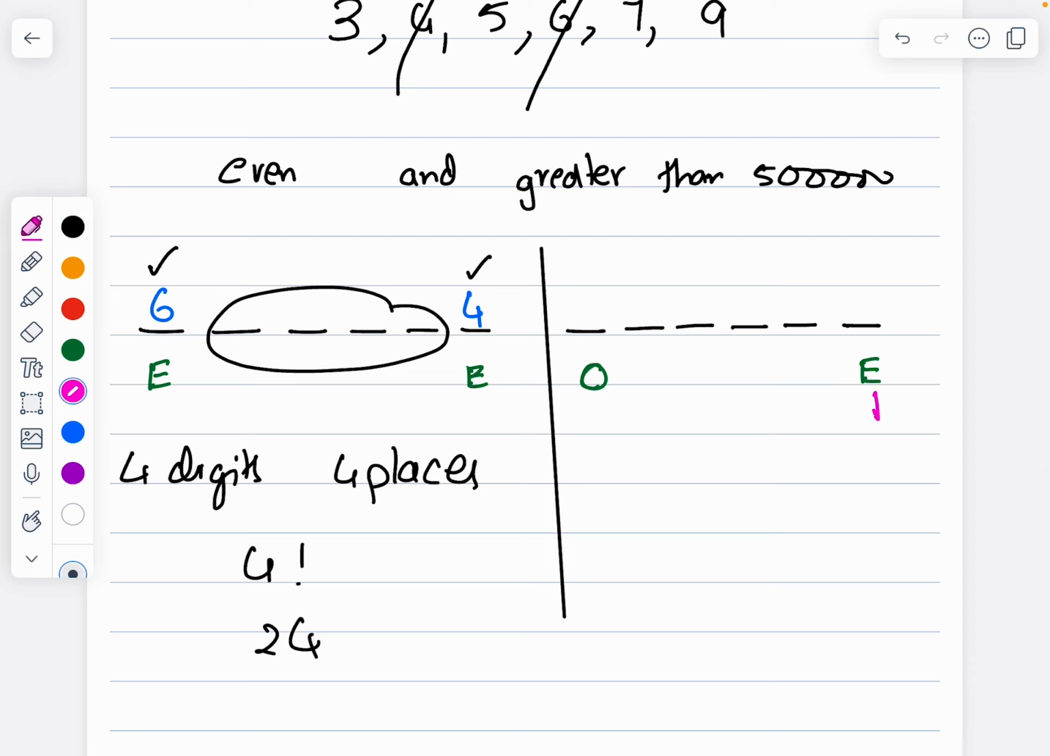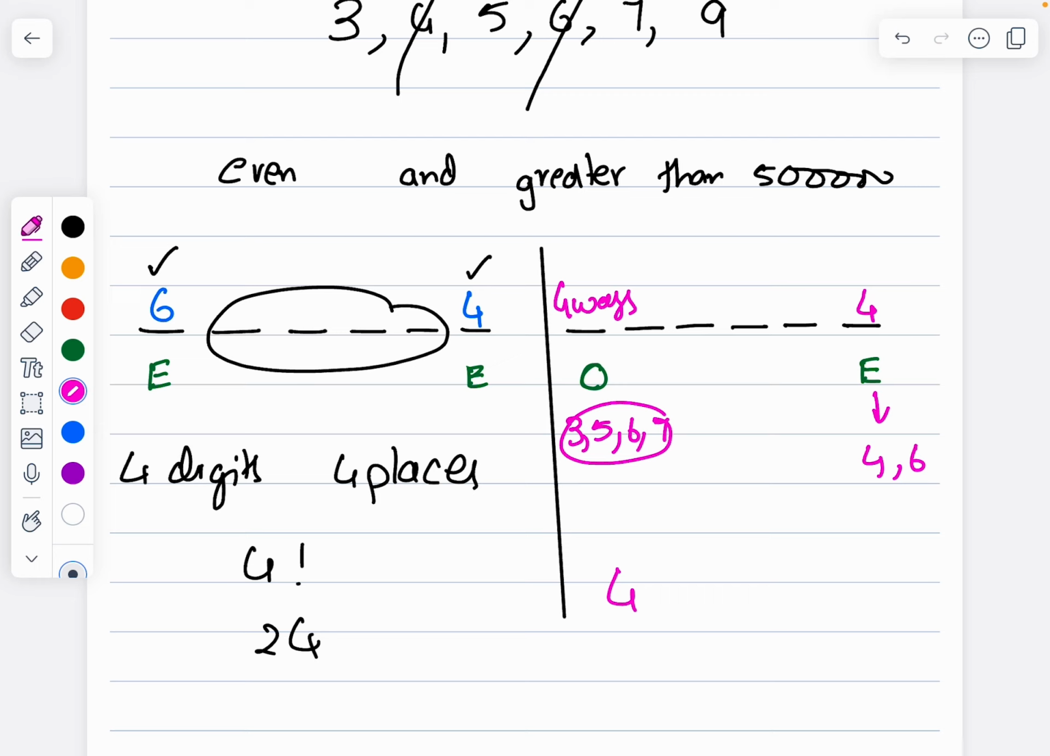Coming to this one, even numbers. What are the even numbers? 4 and 6 are the even numbers. If already 4 is used, then I have 6. What do I have? I have 3, 5, 6, 7. So how many ways are there? 4 ways are there over there.